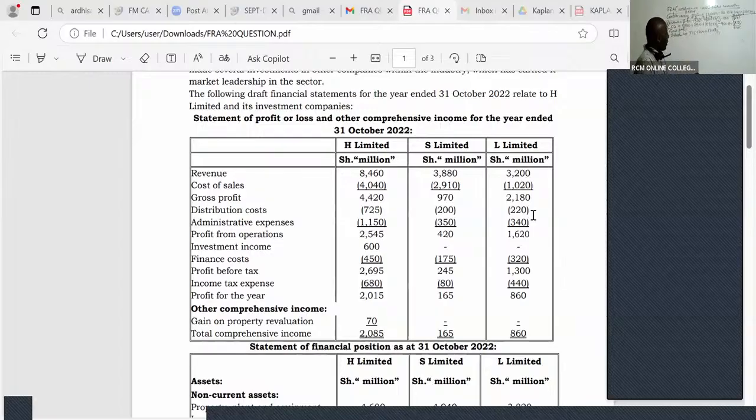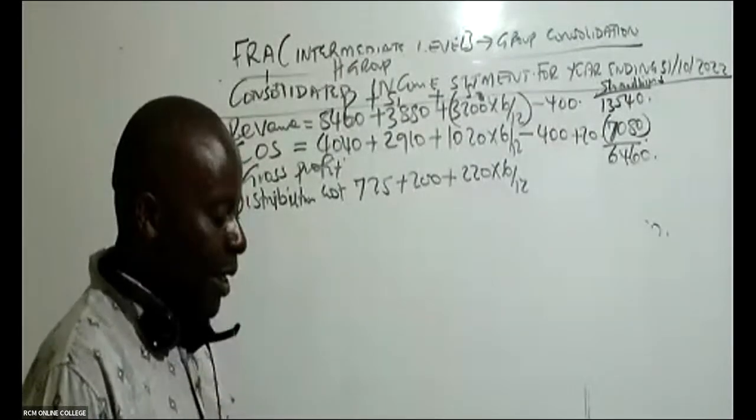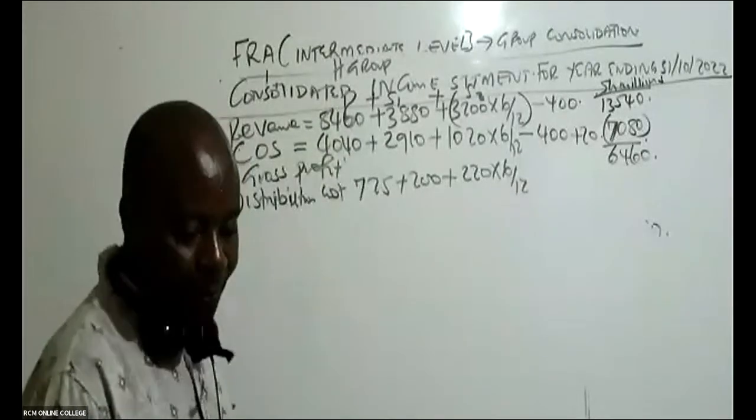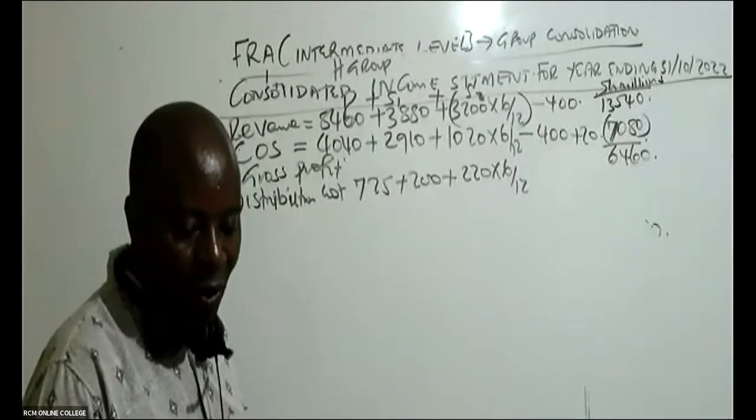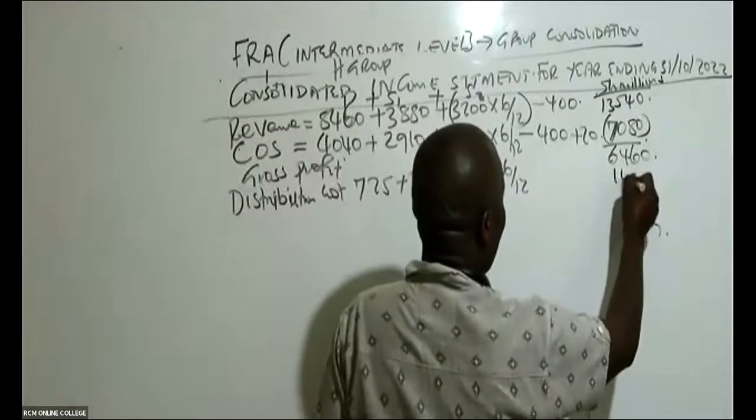So we have 725 plus 200 plus 220 times 6 divided by 12. What are we getting, ladies and gentlemen, here for distribution cost? Please help me, we're almost finishing. So Simon is giving me a figure of 1035.